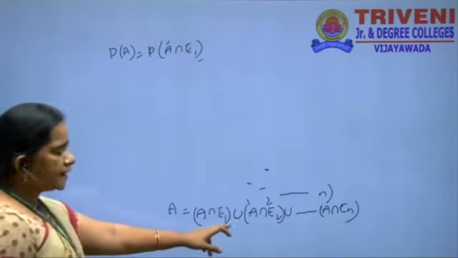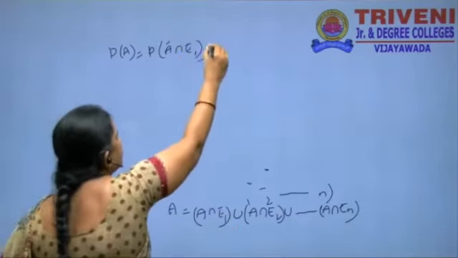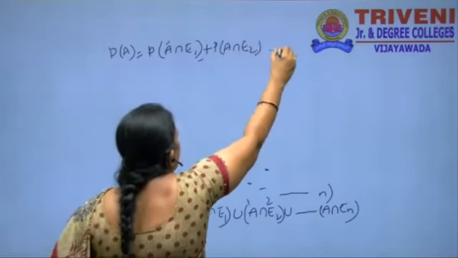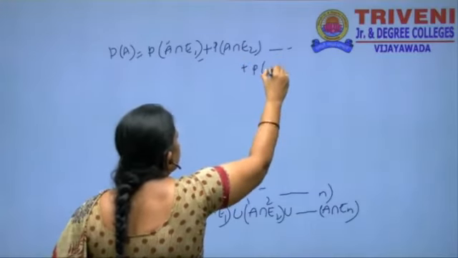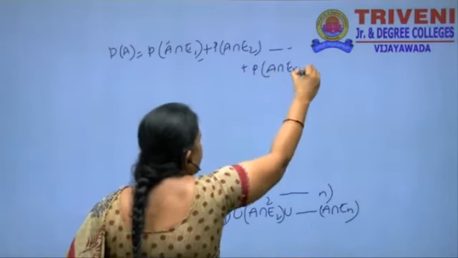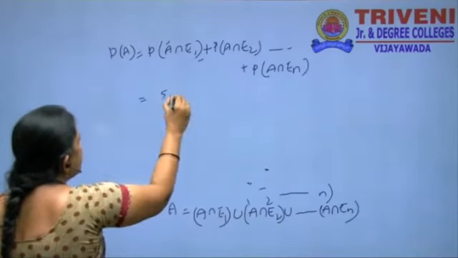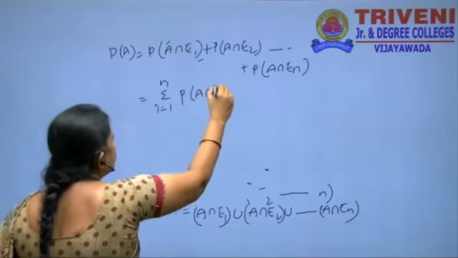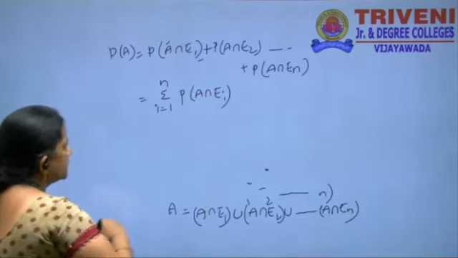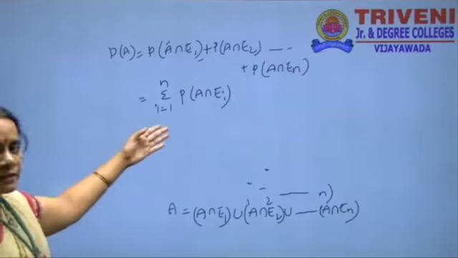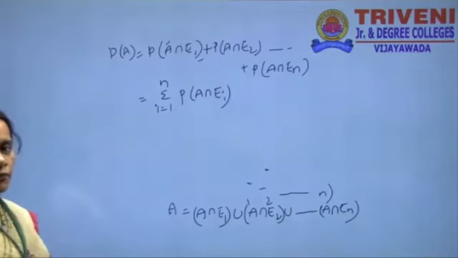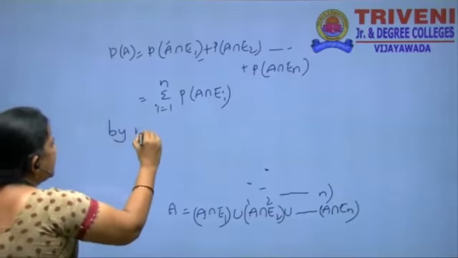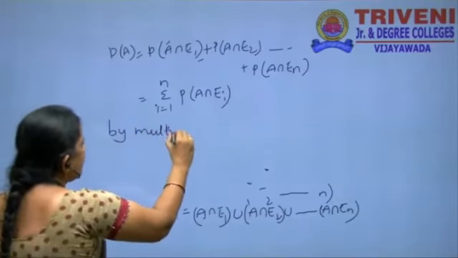Here union is there, then applying the probability, we get plus P of A intersection E2 and so on plus P of A intersection En. This can be written as sigma i is equal to 1 to n P of A intersection Ei. Now, by using the multiplication theorem on Bayes theorem.